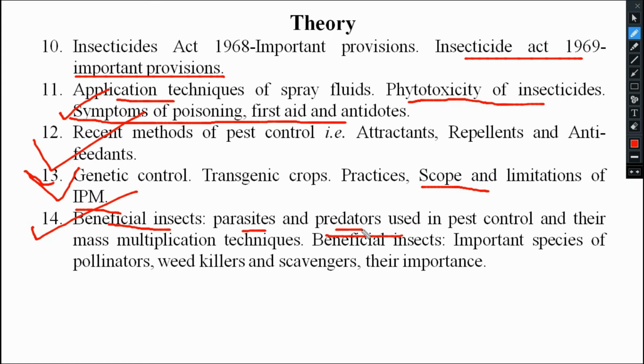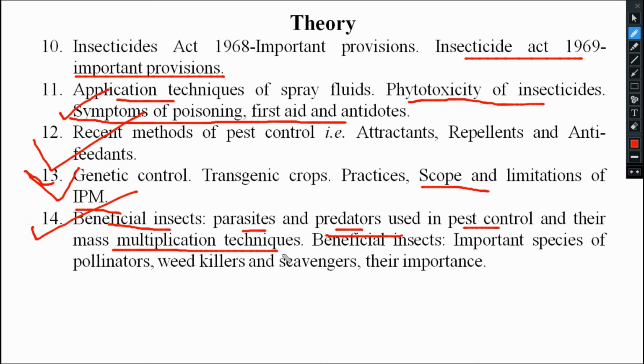What is that? Parasites and predators, what do they do? They harm the pest. Okay, that's why they are beneficial for human beings. Yes or no? Used in pest control. Then their mass multiplication technique. Suppose you see you have some beetles which feed on other insects. Our duty is to collect those beetles, then mass multiply them in the lab, then release them in a large number in the field, so that automatically the pest can be suppressed.